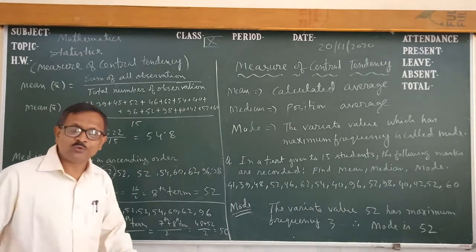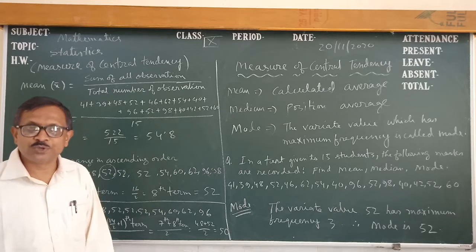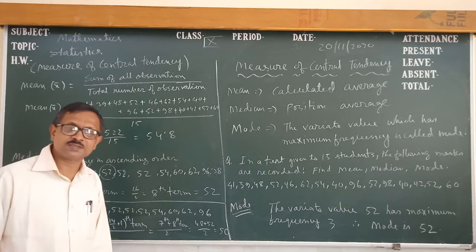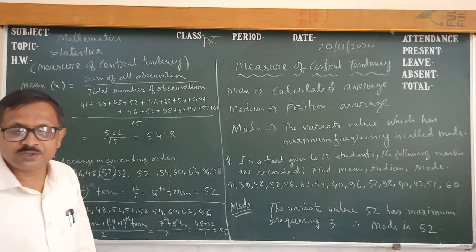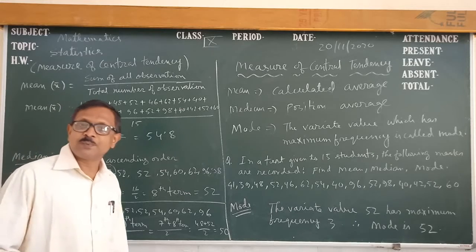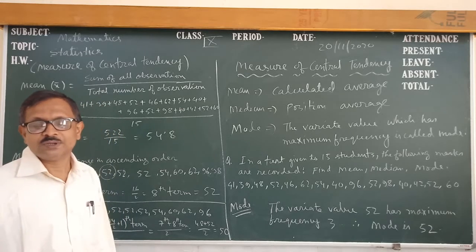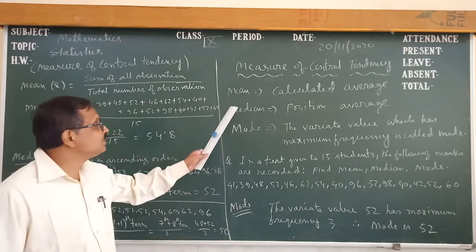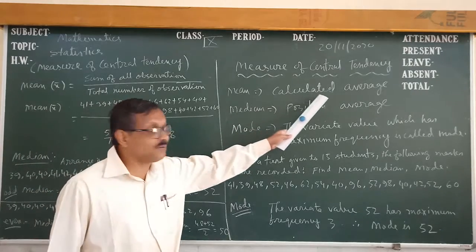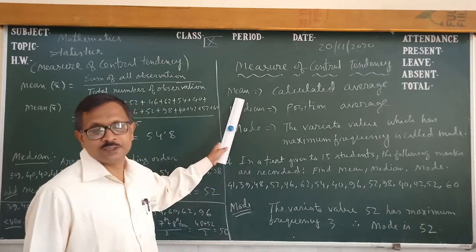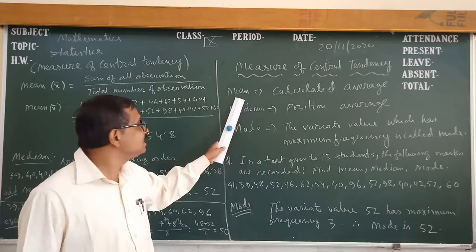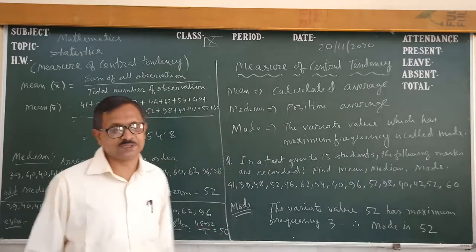Then what is mean? Mean is called calculated average. So we know how to find the average number of students present in the class, the average age of a class, the average number of books available in the class. These we find out by calculating the average. So this is called mean. Mean means arithmetic mean, that is called calculated average.